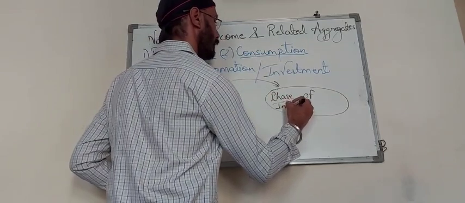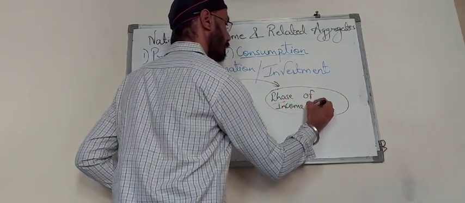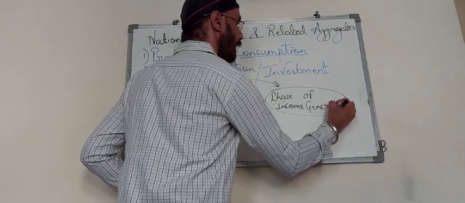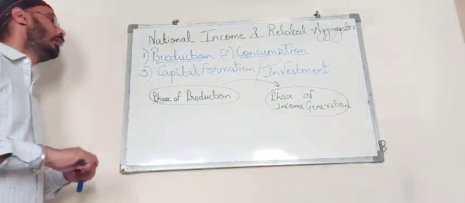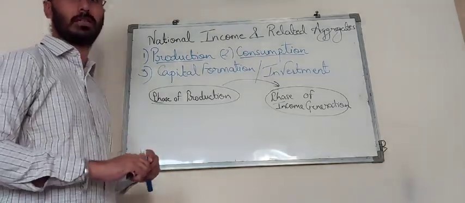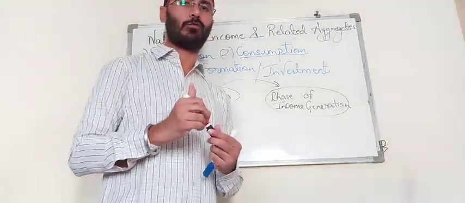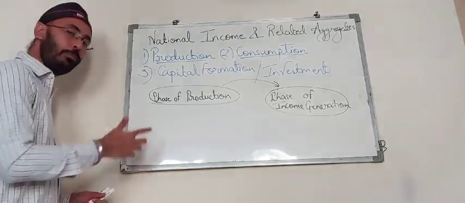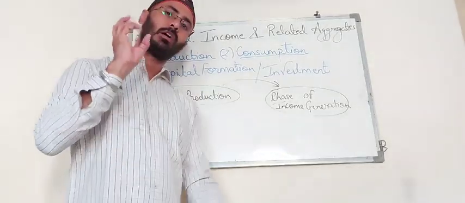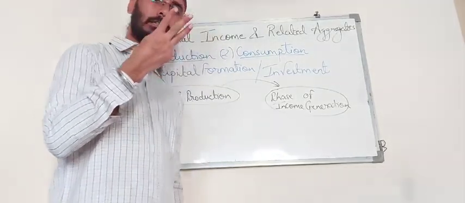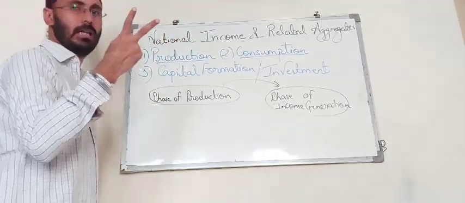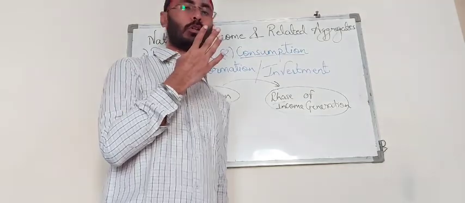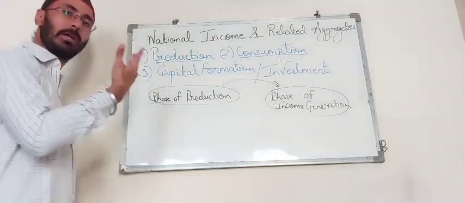See what happens in the phase of income generation, and how it is possible. We, as the household sector, provide the producers with the various inputs needed for the production process. These inputs are in the form of land, labor, capital, and entrepreneur. These are the four basic factors of production, provided by the household sector.